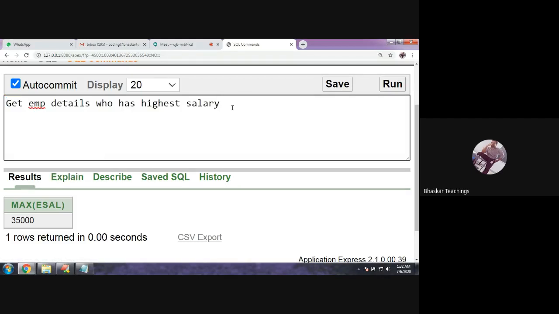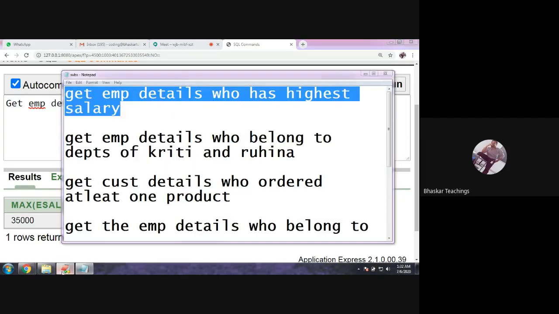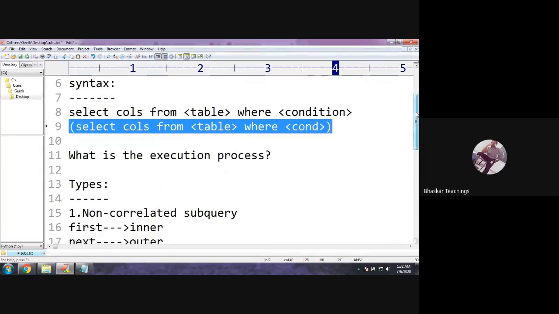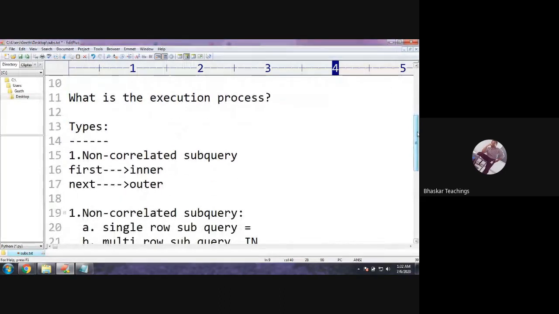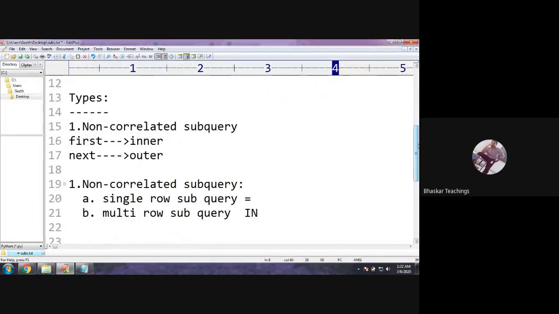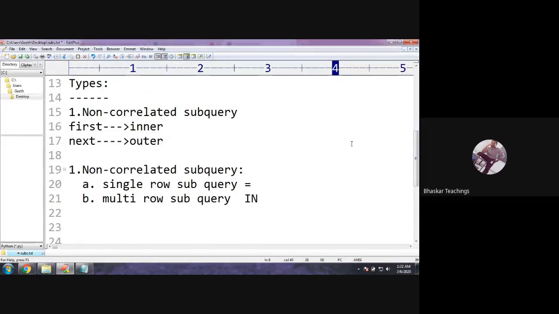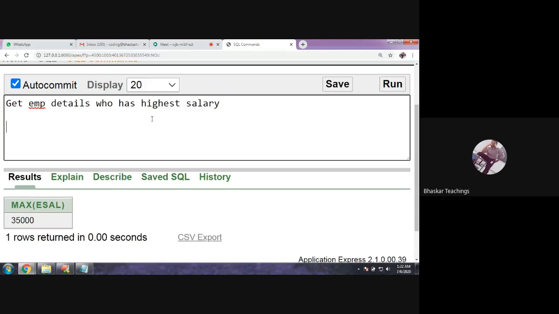So for this you need to have a subquery. And we are here discussing non-correlated subqueries. What is a non-correlated subquery? A query in which the inner query is executed first and then the outer query. So what should the inner query be first? The inner query should get the maximum salary.